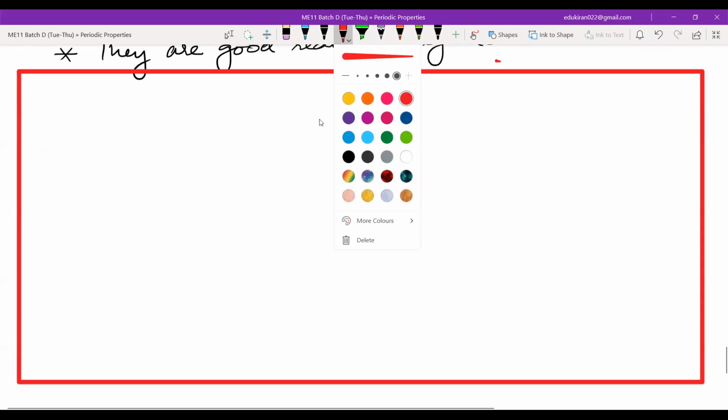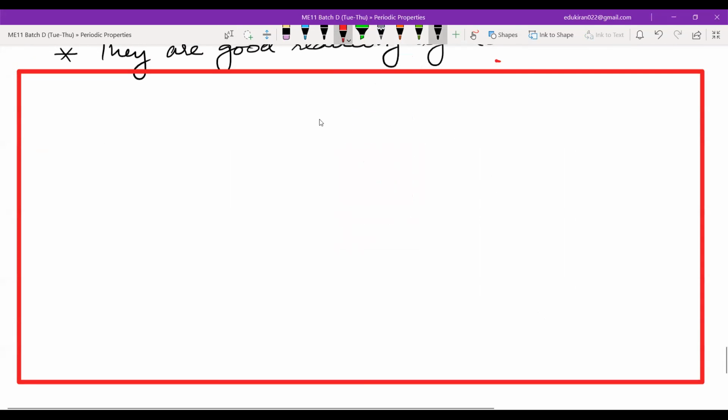So write the concept of valency. Put this in some type of bracket, since it is a side topic that you need to learn. See, valency can be either the number of valence electrons or 8 minus the valence electrons.